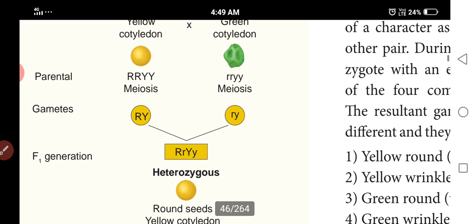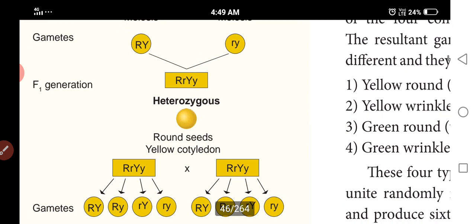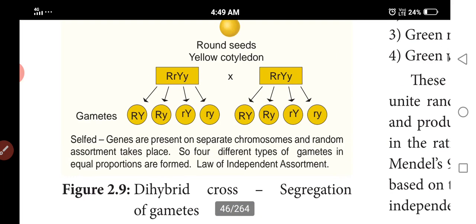At the time of meiosis, the gametes segregate from the parent: capital R capital Y, and small r small y. So the F1 generation is heterozygous. The round seeded, yellow cotyledon F1 plant will produce four types of gametes. It will be selfed to produce the next generation. What will happen? 16 combinations of phenotypes and genotypes are there.